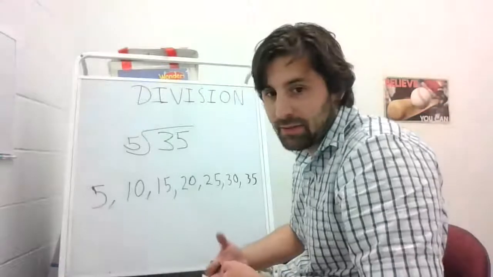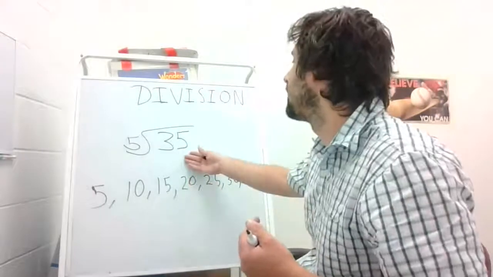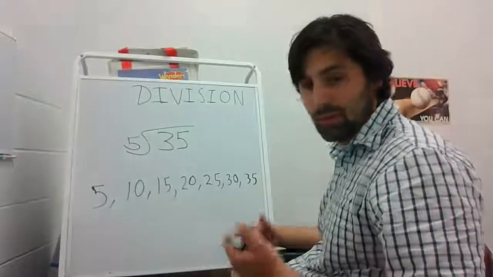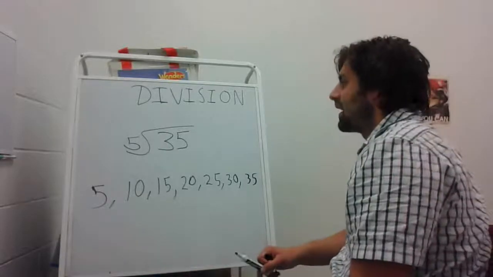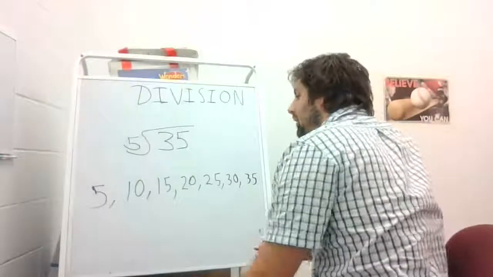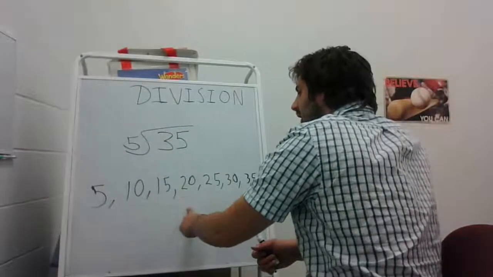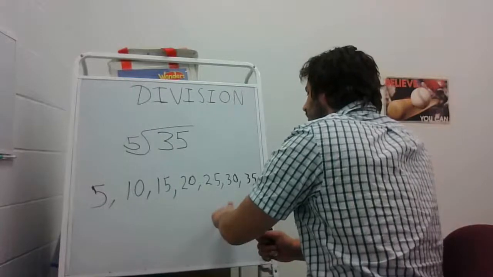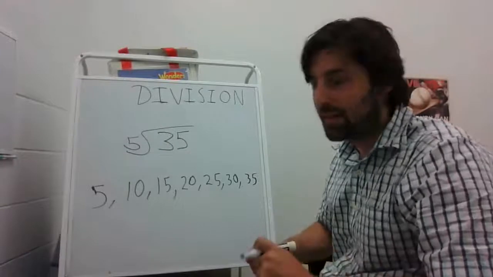Obviously, we can keep going. We can count by 5s to 50. We can count by 5s to 100. But to solve this division problem, we want to stop at 35. There's no point in going beyond that. So I'm going to count by 5s and see how many times 5 goes into the number 35. Ready? Here we go. 5, 10, 15, 20, 25, 30, 35. All right, so I just counted from 5 to 35.